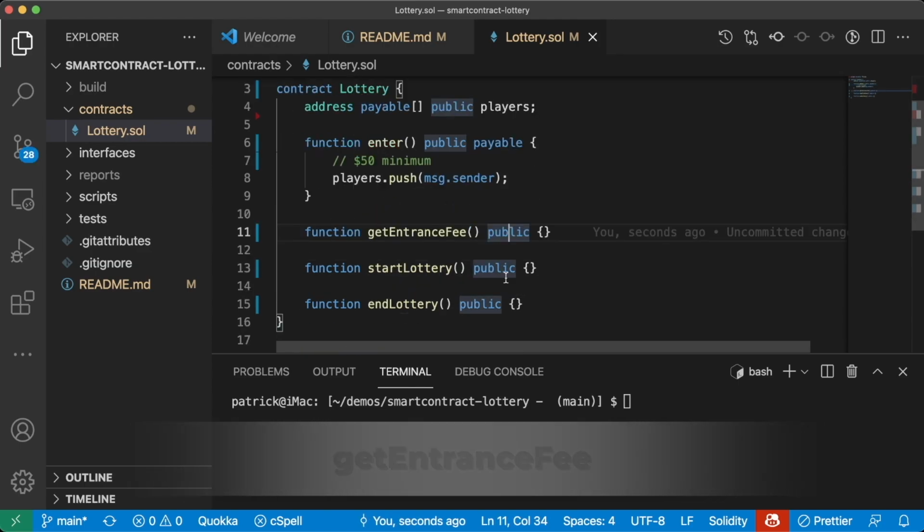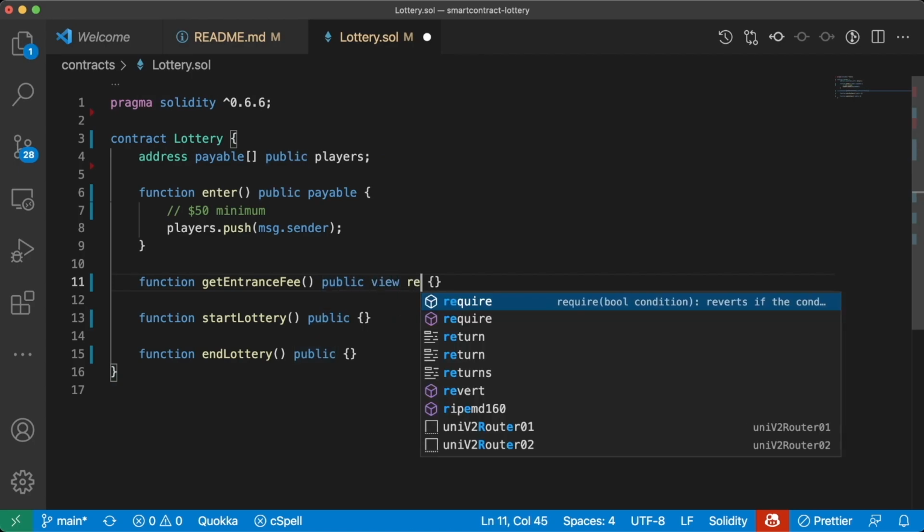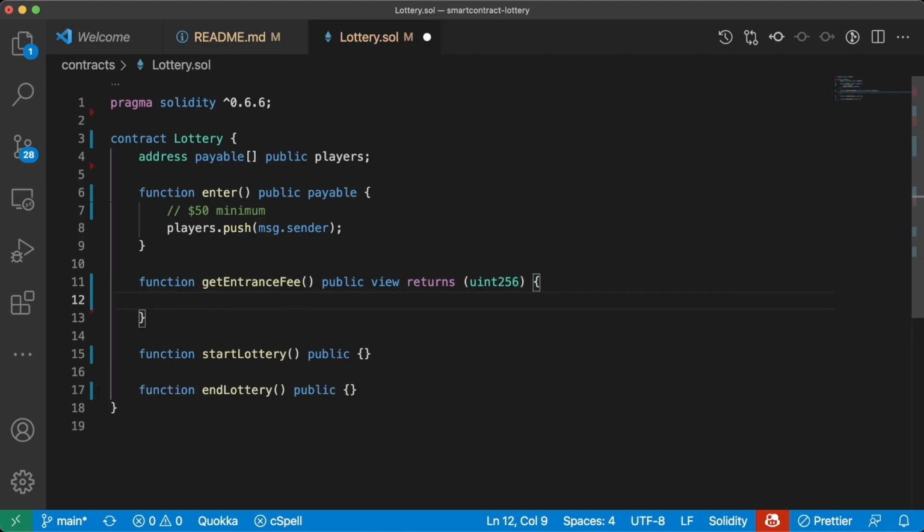Since we're just going to be returning a number for get entrance fee, we can probably go ahead and make this a public view and have this return a uint256. To get this entrance fee, we're first going to have stored somewhere what the entrance fee is. We're going to have to store this $50 minimum somewhere. This is something we'd probably want to set right when our contract is deployed. So where can we put stuff like that?